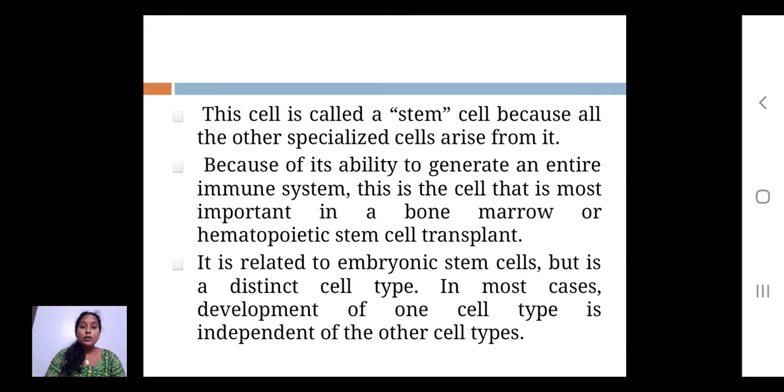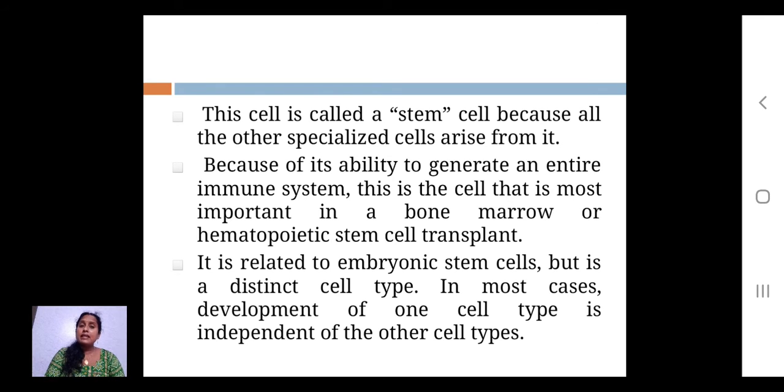So if the body takes good care of its immune responses, and you want the immunity to be strong, a person with strong immunity does not get exposed to a lot of infection. That means if infection or entry of an organism takes place, then and there its destruction and inactivation take place. So the person will be protected.